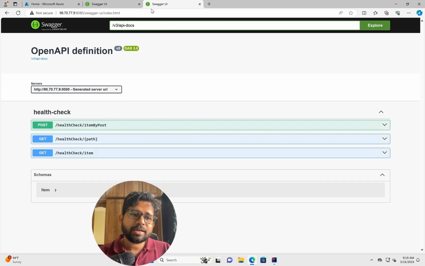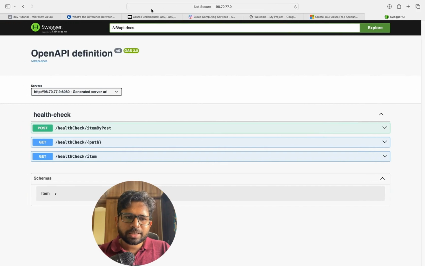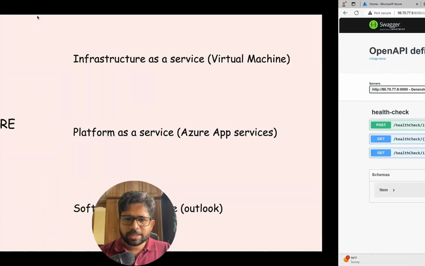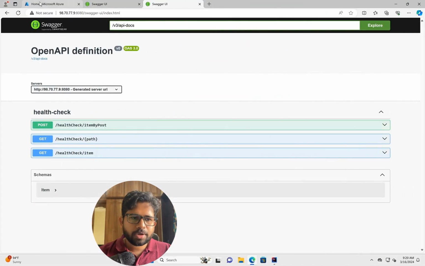So what Azure has done, Azure said that, hey, it's a very repeated process. You go to a machine and you do a bunch of things and then you launch the Java project. It's a very repeated process. We are doing something for you and you use that. So now let's talk about the second option, which is how do we configure the app service, which is platform as a service. So I'll go to the Azure portal again.